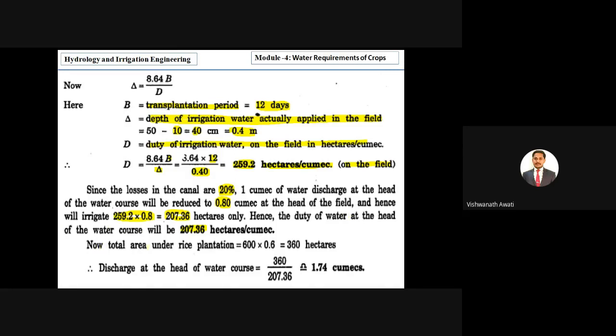So then now the total area under the rice plantation, right? They have given a total of 600 hectares, only 60% is intensity, so that is 0.6. Then we are getting an area of 360 hectares. Then the discharge at the head of the water course, it is the final calculation, it is the third calculation. Discharge at the head of the water course is area by duty, right? So area is 360, then duty is 207.36, then approximately we are getting 1.74 cumec, right? It is the final answer.